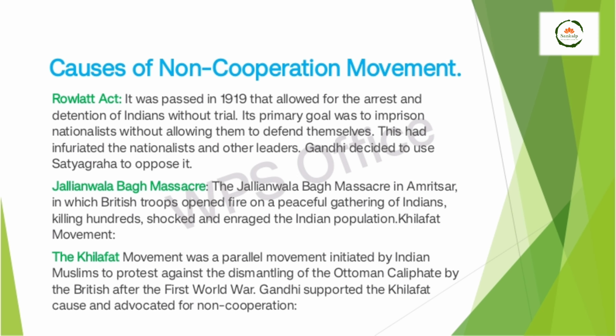As a result of that firing, hundreds were killed, which shocked and enraged the Indian population. That is called the Jallianwala Bagh incident, also called the Himalayan blunder, and it is also known as the Ganhatya incident.